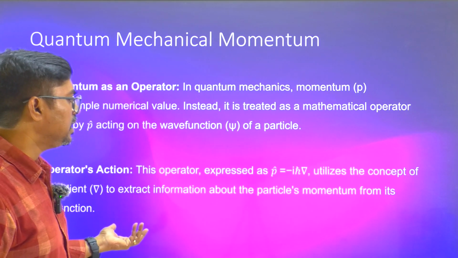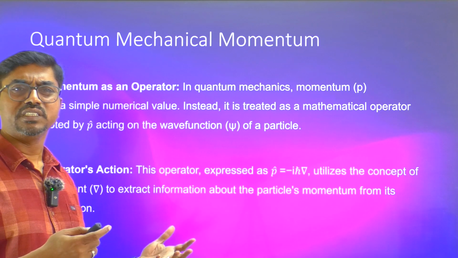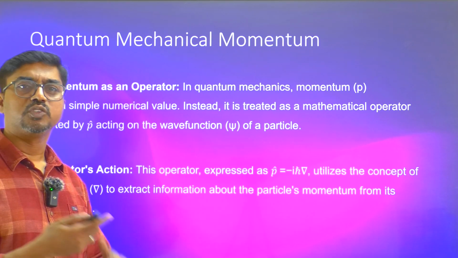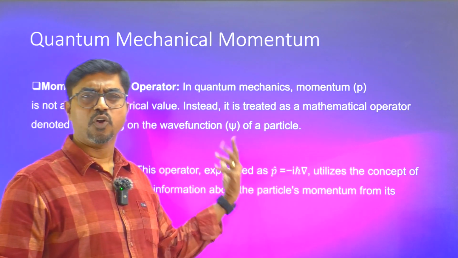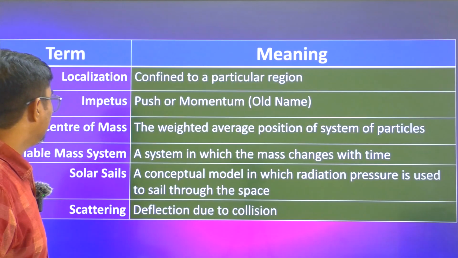What does it give you physically? When you take a lot of particles, a lot of observations, and then take the average, it comes out to be the classical mechanics linear momentum. But for one particle, it is just a probability density function that we have. So that is what we have here.